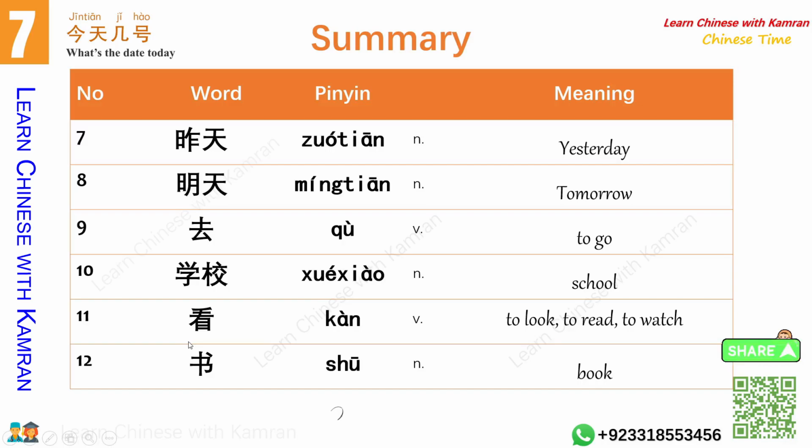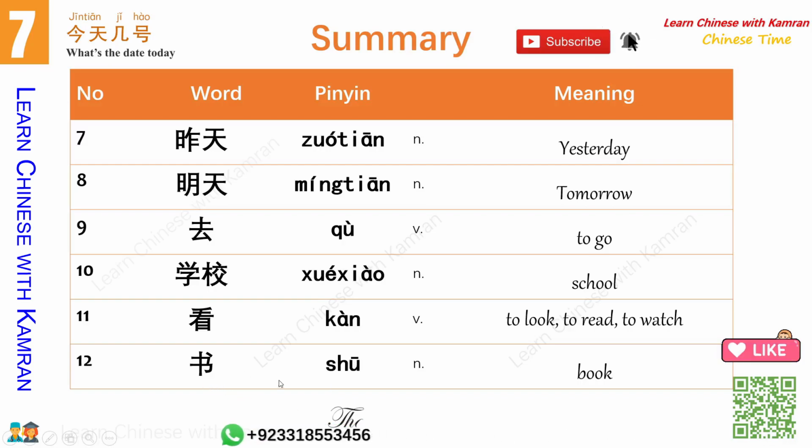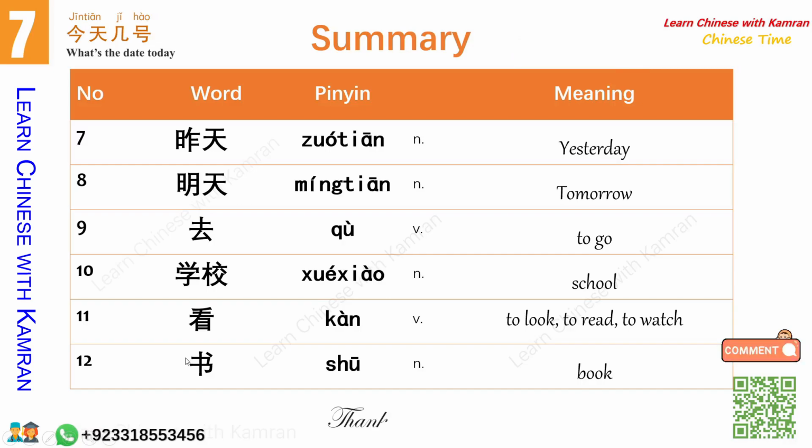Next one is 看. 看 is to look, to watch, and 书 is book. So you are reading some book. 我在看书. I'm reading a book. 你在看什么? What are you watching or what are you looking at? So we have covered 12 more words in this lesson in just a few minutes. This is a big achievement again.